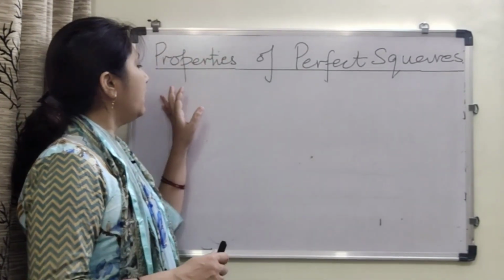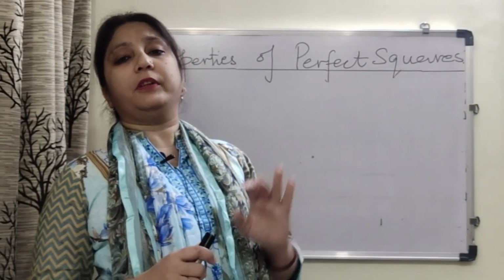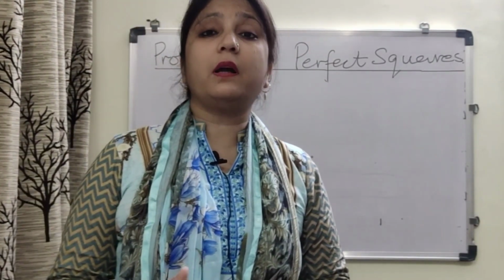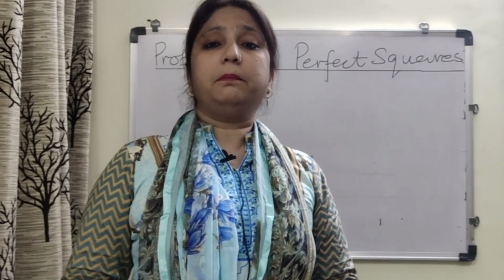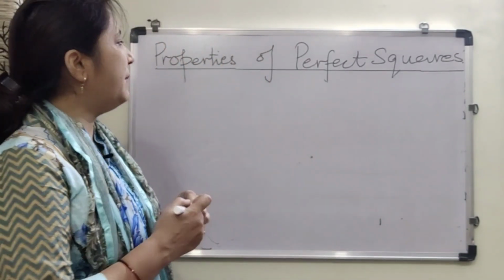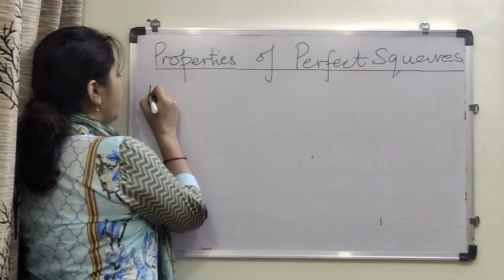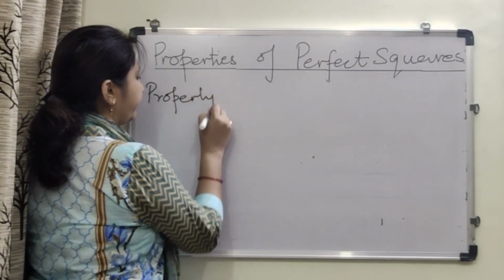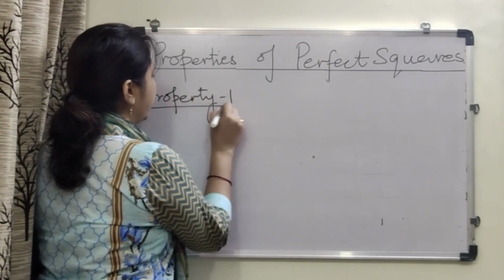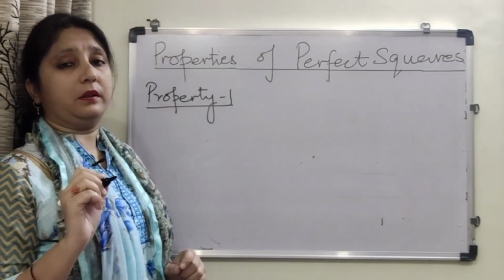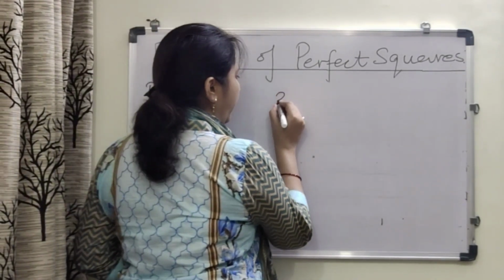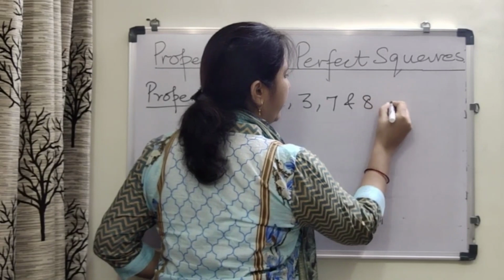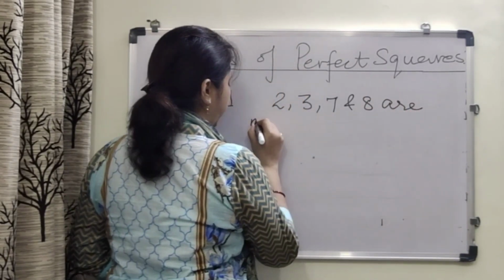Now today we are going to study the properties of perfect squares. What are the properties? What do they possess? What are the special features of perfect squares? So, coming to the properties of perfect squares, the first property says the numbers ending with 2, 3, 7 and 8 are never perfect squares.